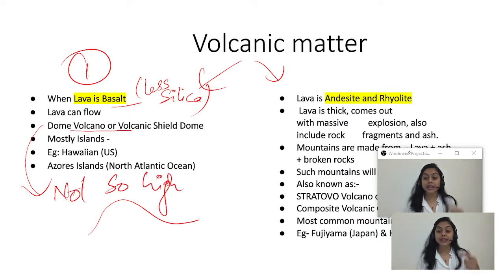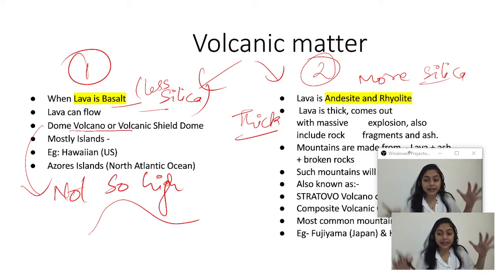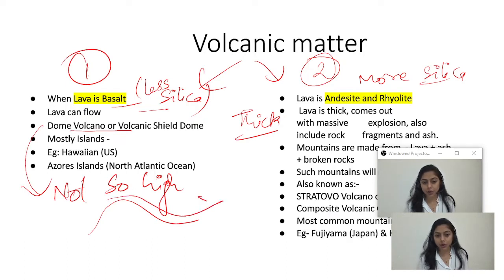Here, the amount of silica is less in the first case. In the second case, more silica is present as compared to the first case. So lava is thick, and because it is thick, it cannot flow to a long distance. How is this dome shape formed in the first case? Since it can flow, it does not get accumulated at one place; it is able to flow to long distances. In the second case, we have more silica, it is thick, and a massive explosion takes place.